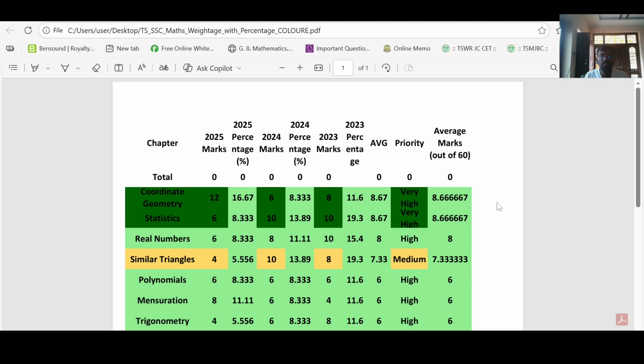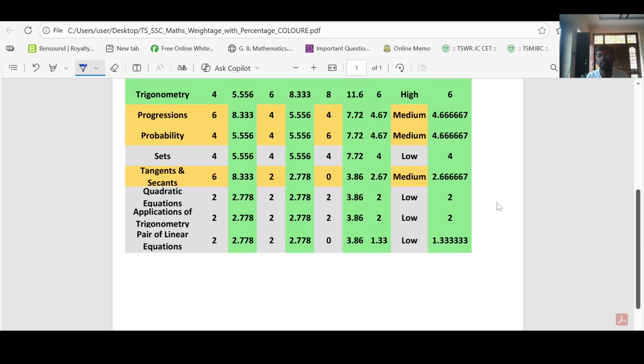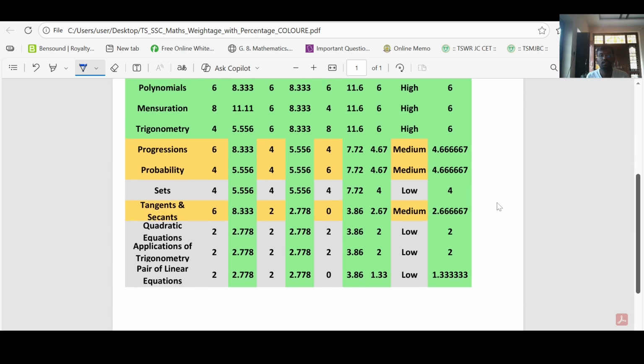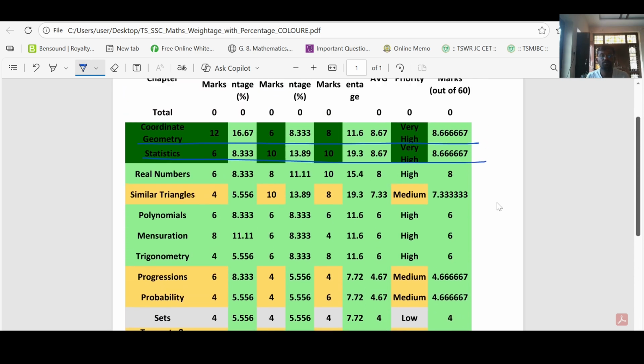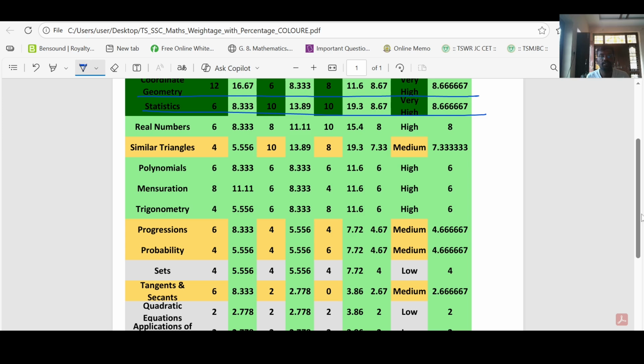Ultimately, if you look into the highest weightage chapter, coordinate geometry here. First one is coordinate geometry. From this chapter you are going to get highest marks, and we will go from highest to least marks. And statistics, you are going to get highest marks, and then real numbers.